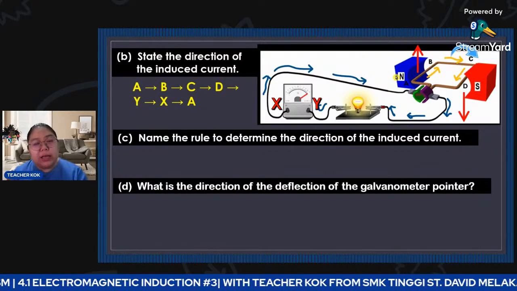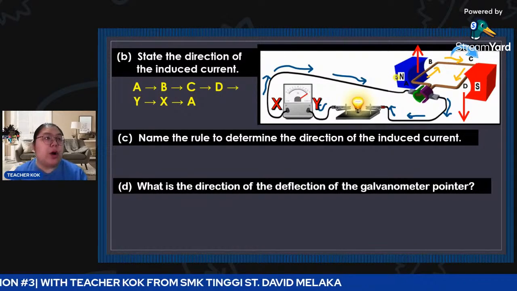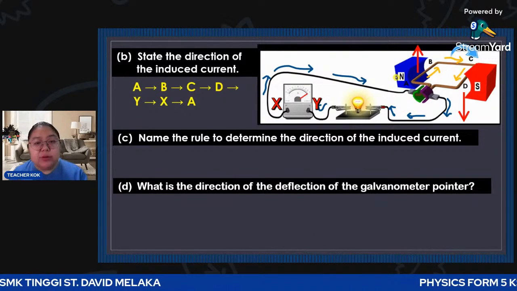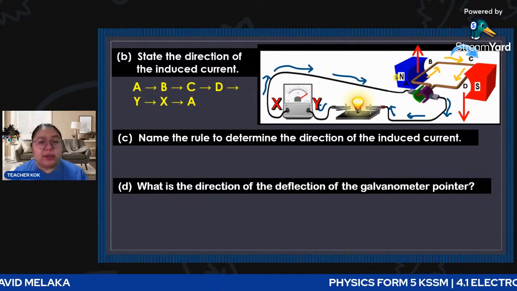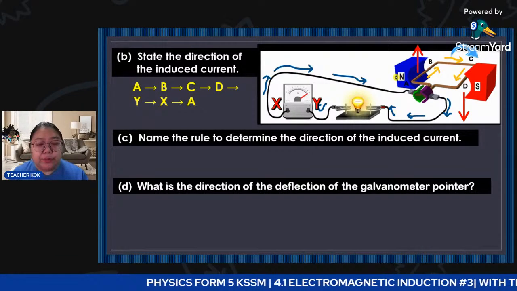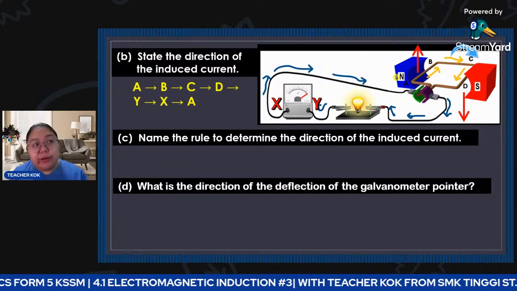Okay, for the coil, A, B, C, D. How about the external circuit? The external is Y to X. So this is the first round. Later, we're going to see another round. Is it still Y to X or not? If it is always Y to X, it means you produce direct current.